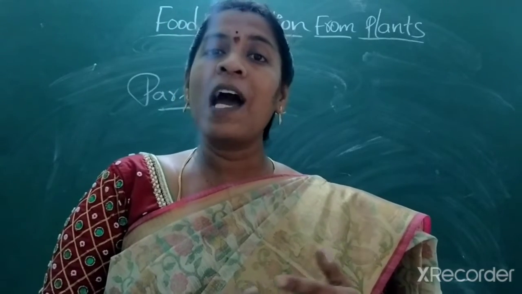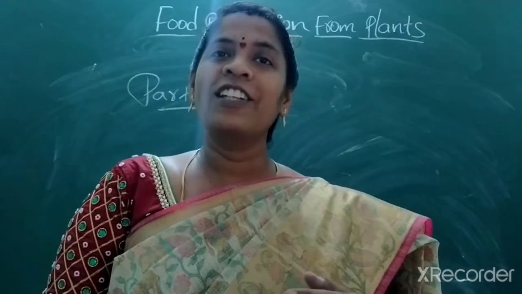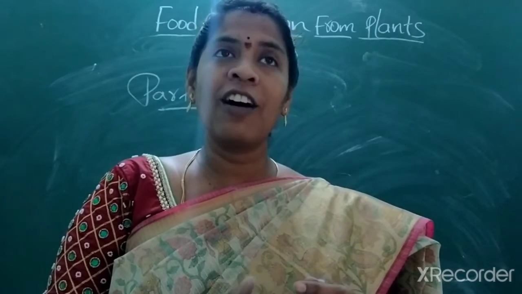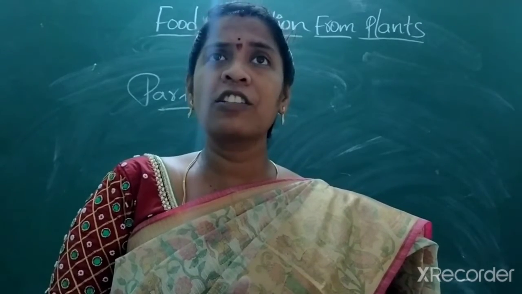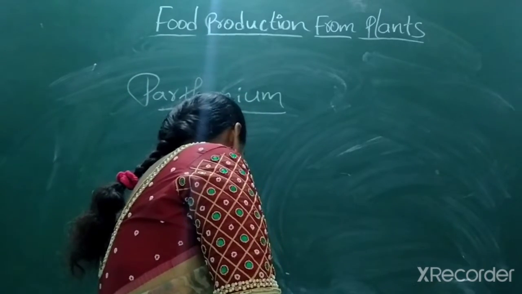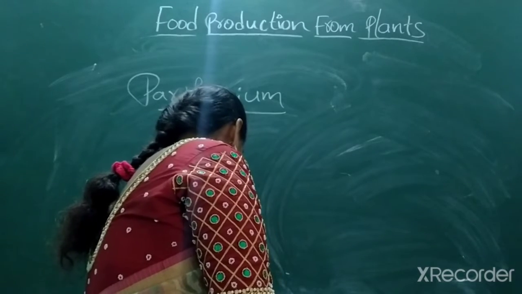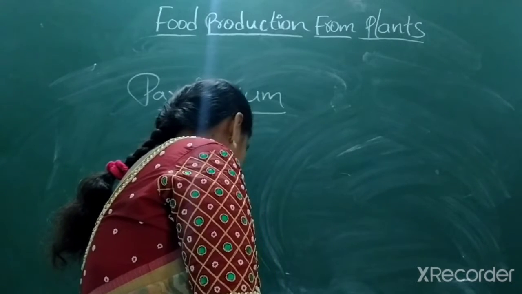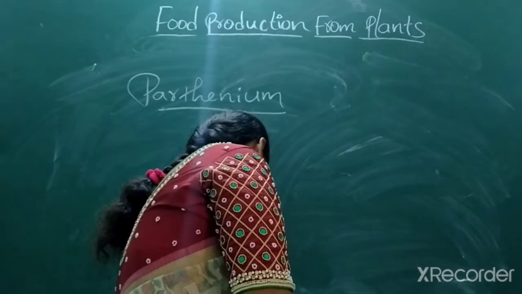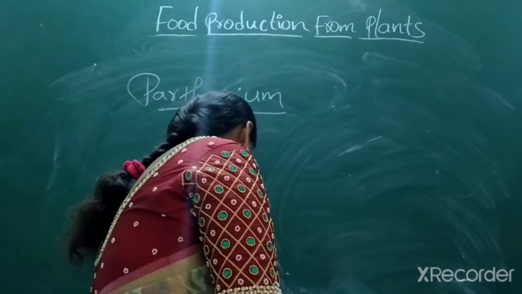And one more thing, amaranthus, we eat thotakura, that is also actually a weed. And other than that, chinta and some other plants basically grow as weeds here. So what are they? Let's look at it once and we continue. As per your textbook, there are different weeds present here.